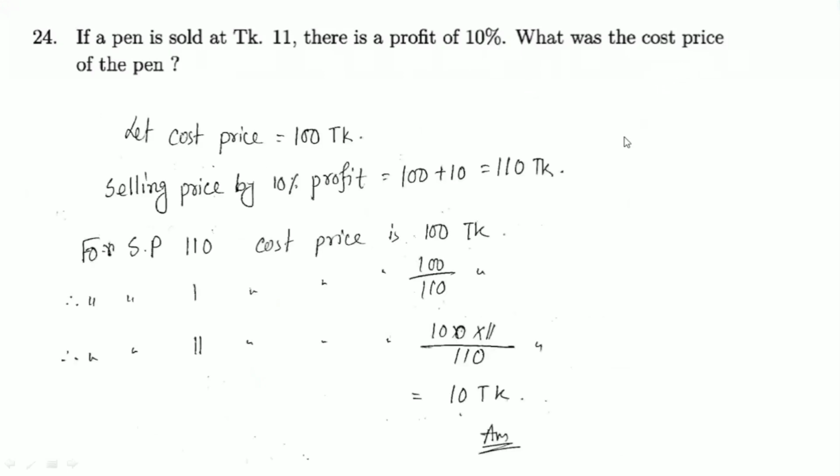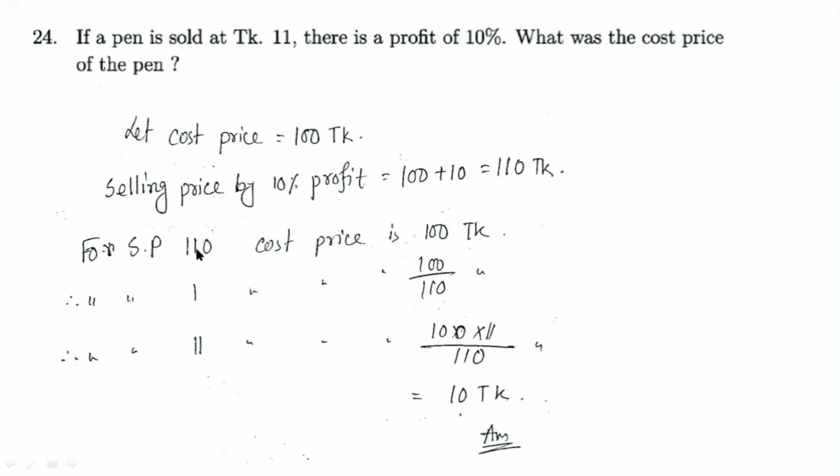We can easily solve this math this way. Let us assume that our cost price is 100 taka. With a 10% profit, your cost price plus profit will be your selling price. If the selling price is 110 taka, then the cost price was 100 taka. Since you have to find the cost price, the cost price must remain on the right side.